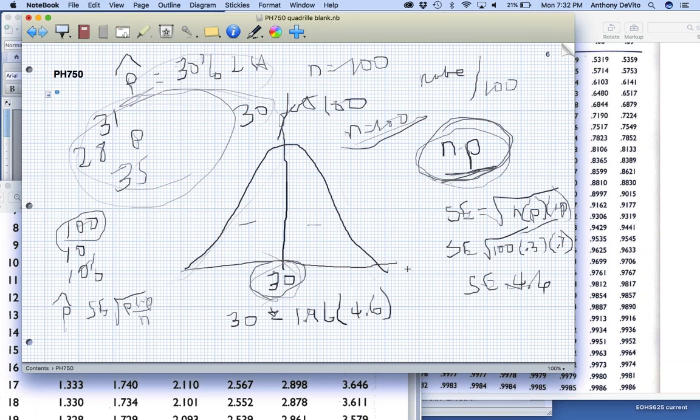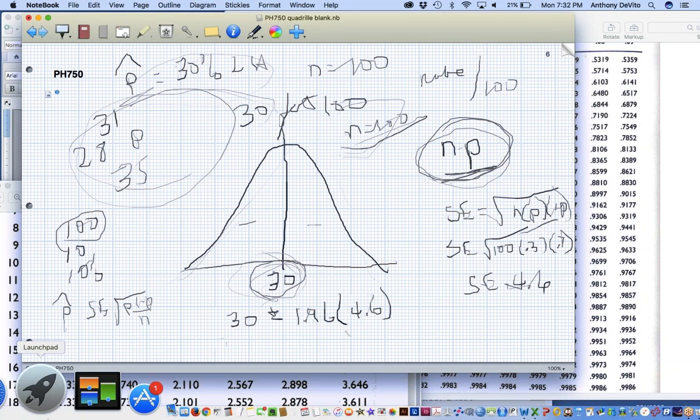If we didn't know this 30 was a true proportion, and it was just our first sample of size 100 where we found 30, then we would say that our 95% confidence interval for the actual number of people that represent that point estimate, that middle value, is going to be between, say, 20 and 40. Okay, roughly 20 and 40, two times 4.6, or actually 21 and 39, roughly.